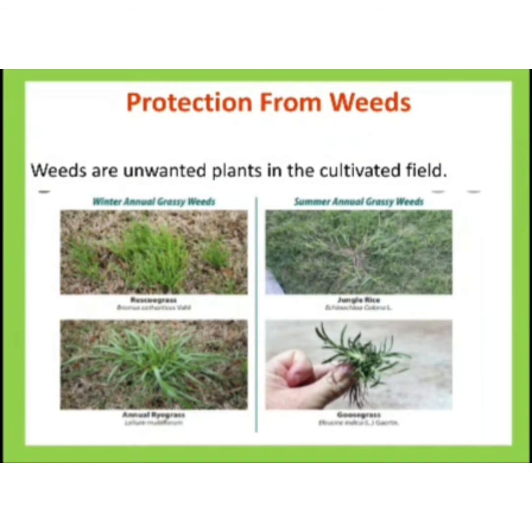What are weeds? These are unwanted plants in the cultivated field. That is, if you are cultivating a wheat plant or anything else, we can see that there are some other plants that are growing along with our cultivated plant. That type of plant is called weeds. These unwanted plants have a characteristic that they will just grow under any conditions and anywhere.